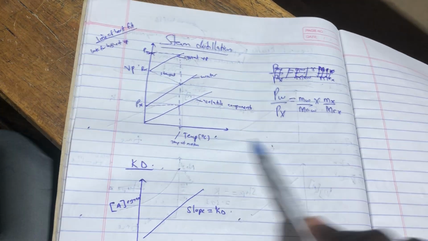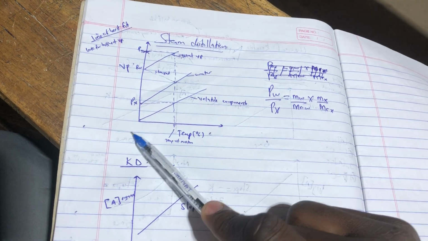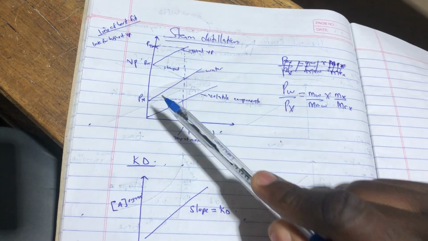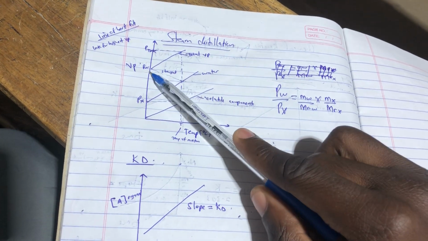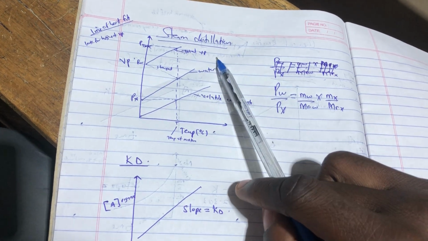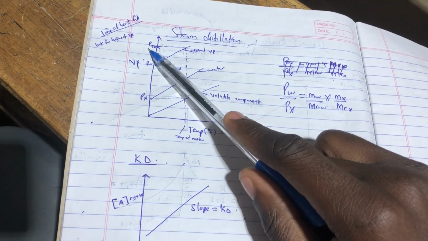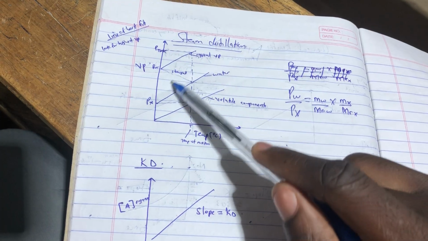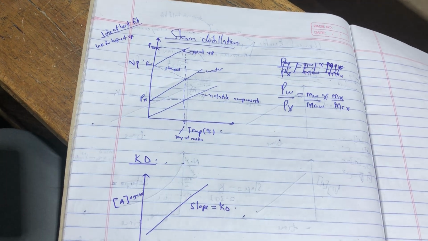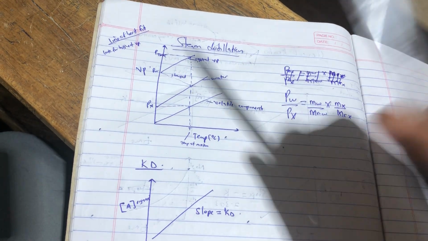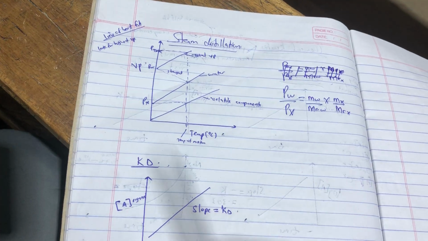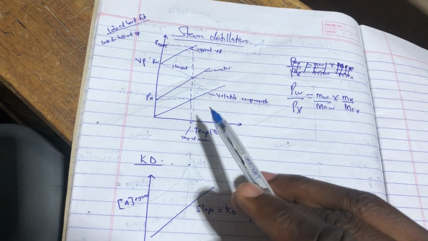When you get your graph, you're going to plot your first line, which is for the volatile compound. You're going to plot the second line, which is for the water. And the third line is for the total vapor pressure. For example, if my PT for the total pressure is here, my P water is here, my PX of the volatile is here, and remember, it is a graph of vapor pressure against temperature. Are we together? And that is how it is done.